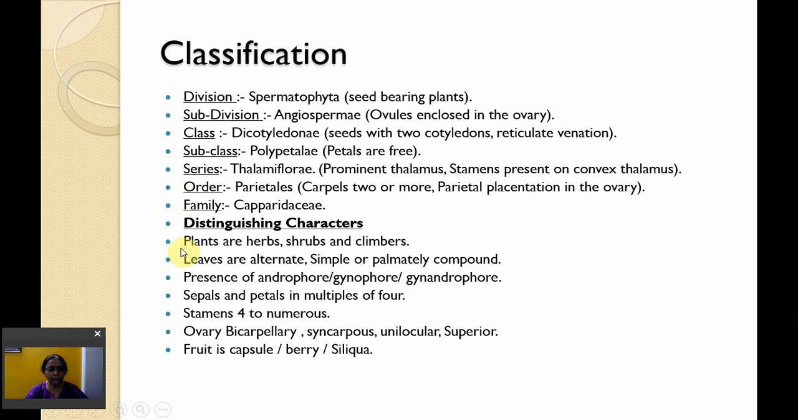The plants are herbs, shrubs and climbers. The leaves are alternate, simple or palmately compound. They have either gynophore, androphore or gynandrophore. There are petals which are in multiples of 4. Stamens also 4 or maybe numerous. Ovary is bicarpellary, syncarpous, unilocular, superior. And fruit is capsule, berry or mostly siliqua.